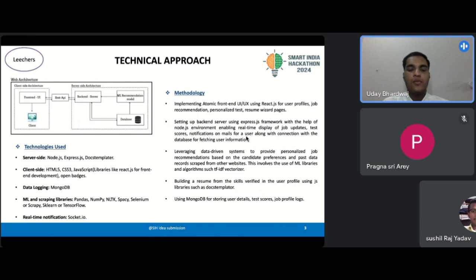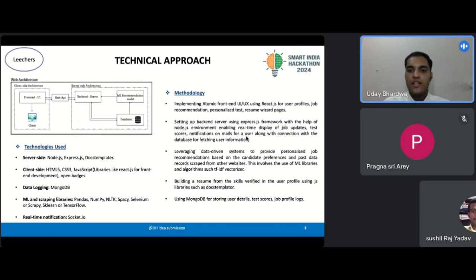I will explain the technical approach which we have used in our solution. Starting off with the methodology used, we have implemented an atomic front-end, user experience, and user interface with the help of React.js for the different pages used. We have set up our backend server using the Express.js framework along with the Node.js environment. This has enabled us to display real-time job updates and test scores.